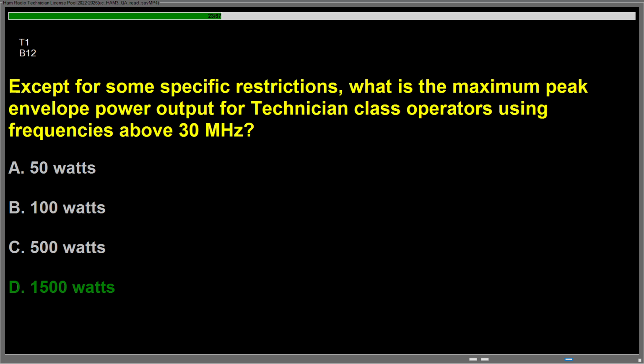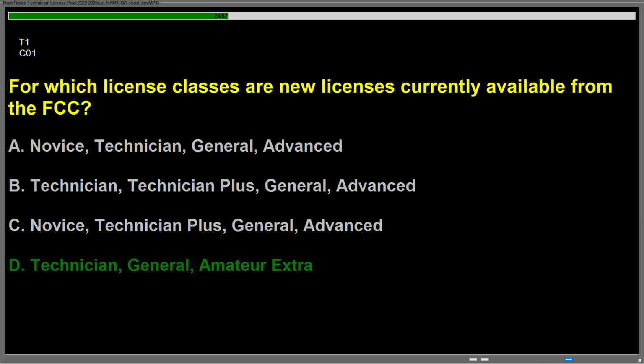Question Bravo 12, except for some specific restrictions, what is the maximum peak envelope power output for technician class operators using frequencies above 30 MHz? Answer is D, 1500 watts. Question Charlie 01, for which license classes are new licenses currently available from the FCC? Answer is D, Technician, General, Amateur Extra.